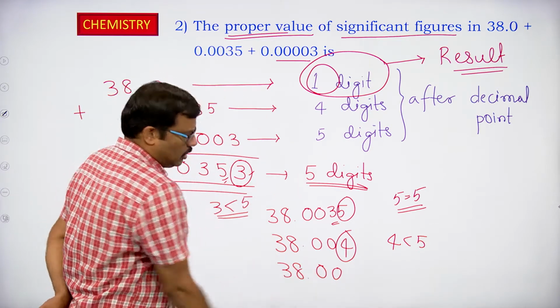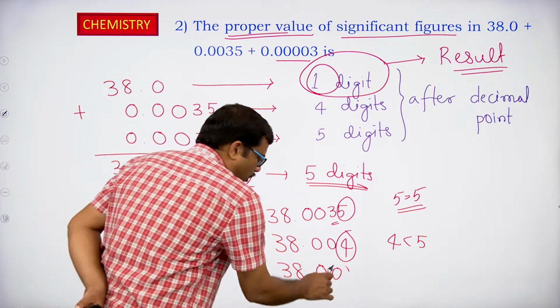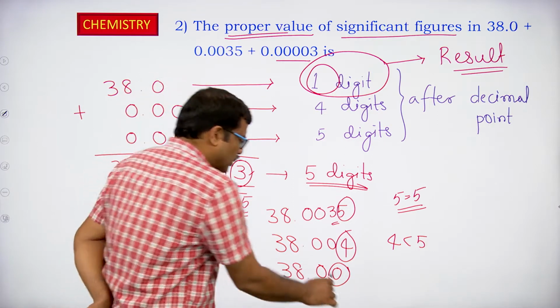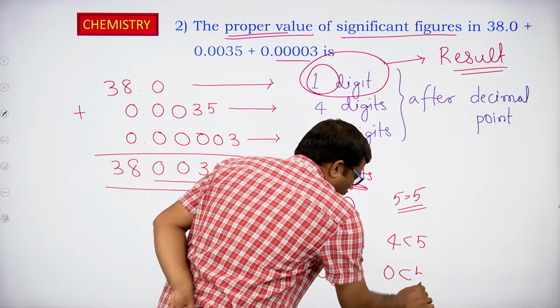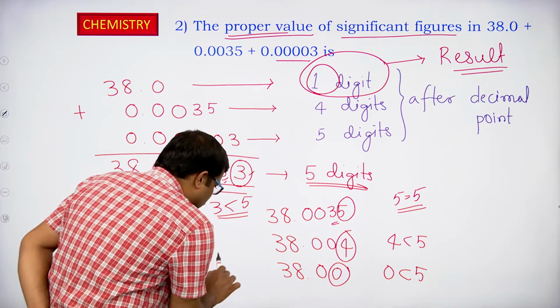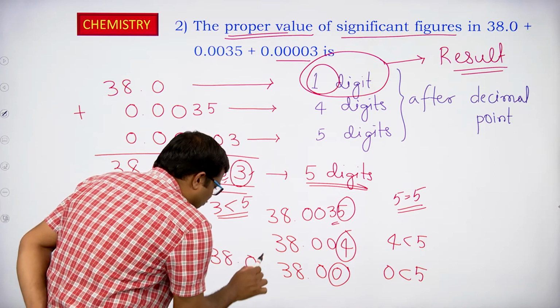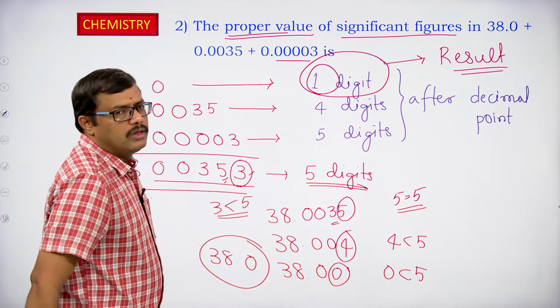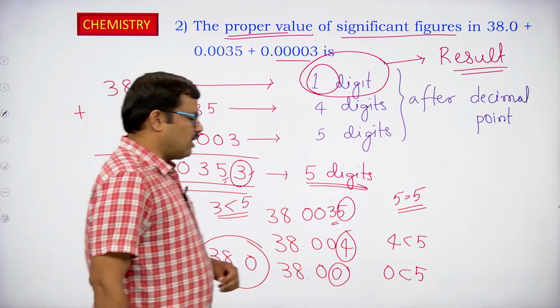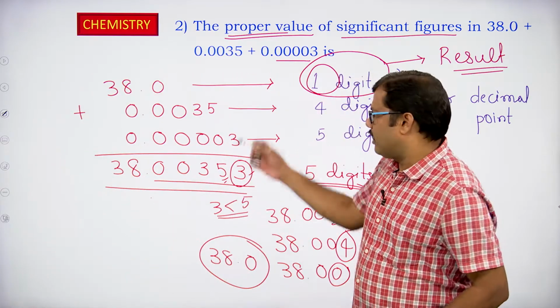But this again contains 2 digits after the decimal point. I have to remove this one. If I remove it, this 0 is also less than 5, so nothing changes with the preceding digit. So it will become 38.0. So now I have added the 3 numbers and got the result.